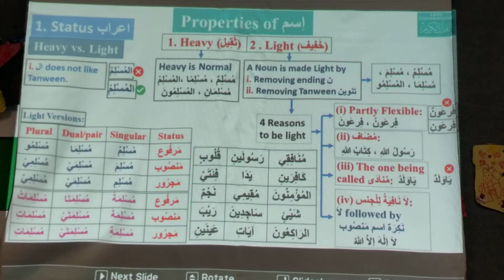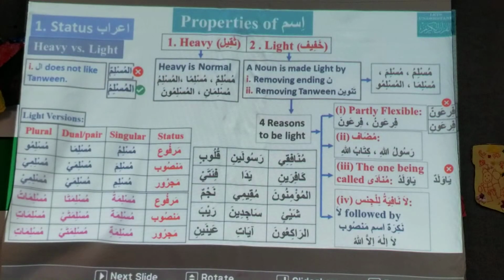Otherwise, ism or noun is treated as heavy. Okay. Does it have tanween before the end? No, it doesn't happen actually. Tanween comes at the last letter.